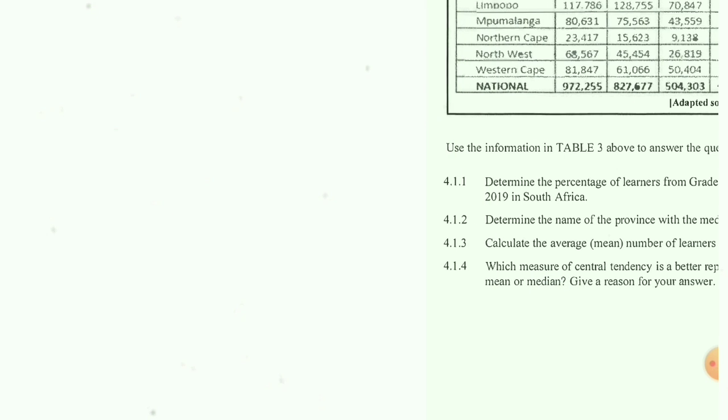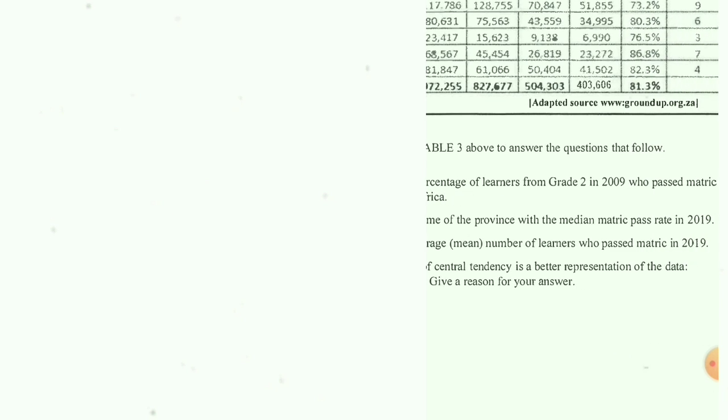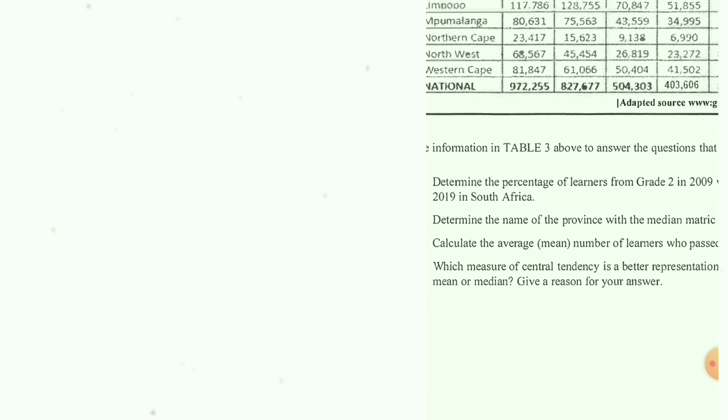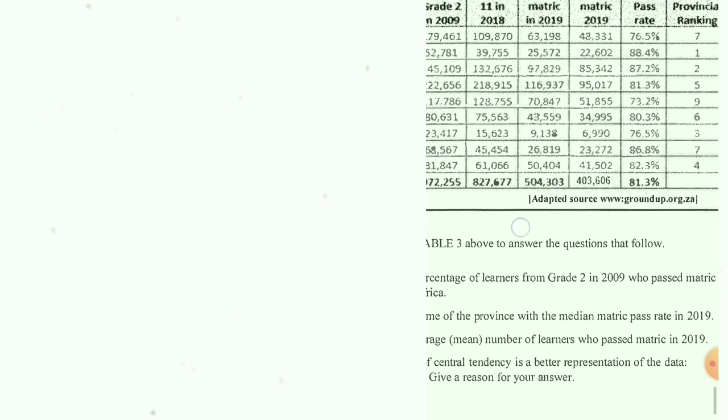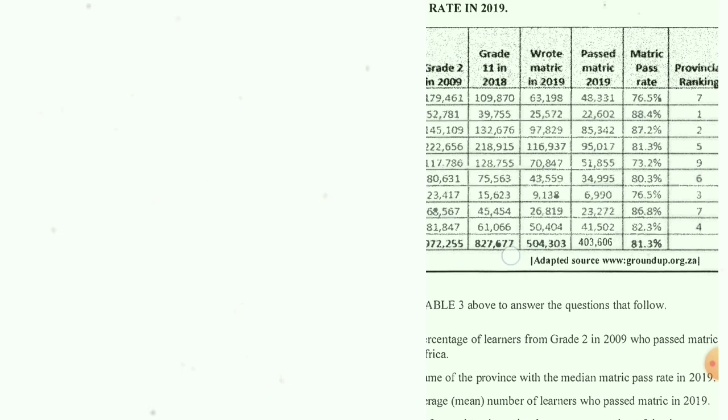So we are going to another one. 4.1.3. Calculate the average mean number of learners who passed matric in 2019. Mean. Passed matric 2019. Now you are not dealing with percentage. We are dealing with who passed matric. So how do we do this?